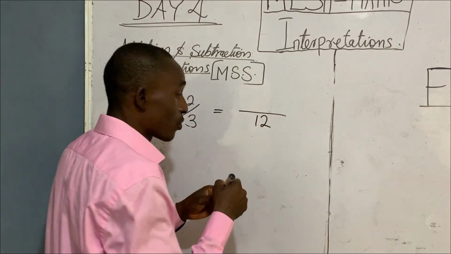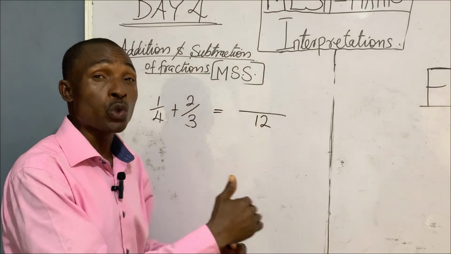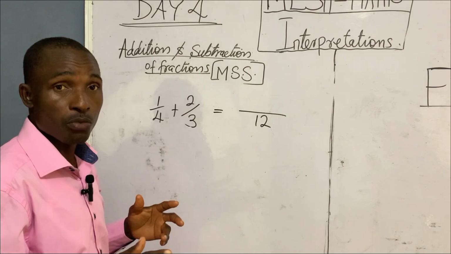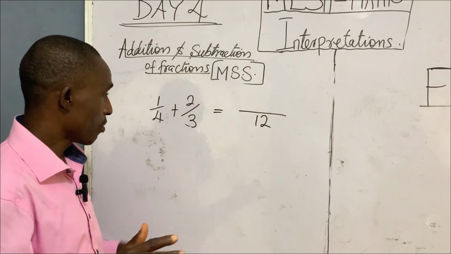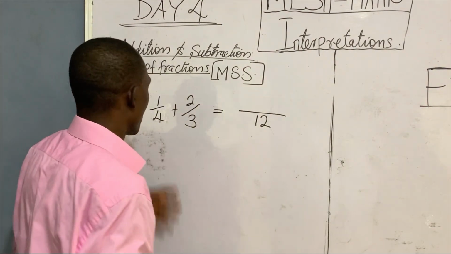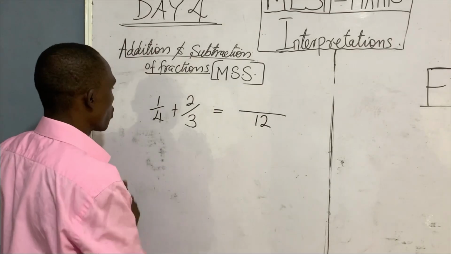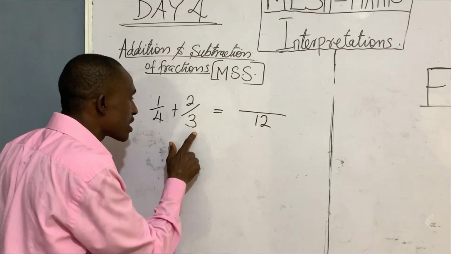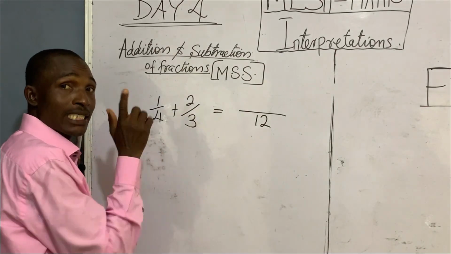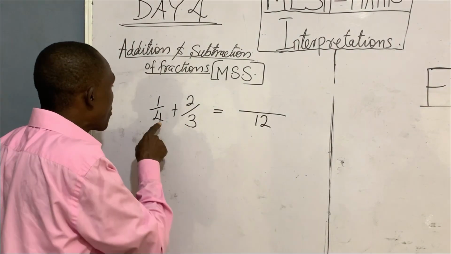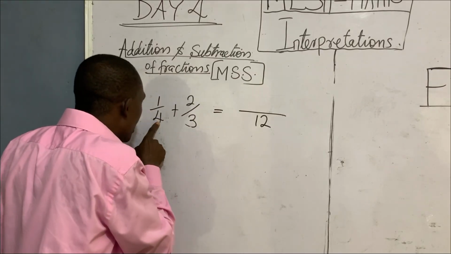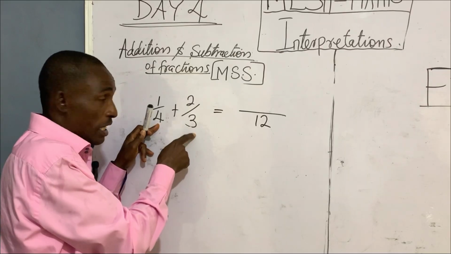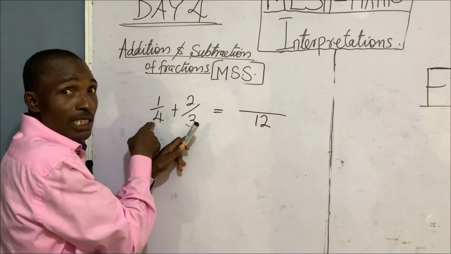This is the reason why when we started I said I'll be giving some timetable. I want you to know, because a lot of things are going to come up. I have to believe that by now you must have known what to do. So now we have gotten 12. And once you have gotten 12, know that if this one divides, it will give you this. And if this one divides, it will give you this. Anytime you multiply, take note. Anytime you multiply this to get your answer, this one is dividing, the answer will be here. The other will be telling you, look at me, look at me. If this one is going to divide, this one will tell you, this is the answer, this is the answer.